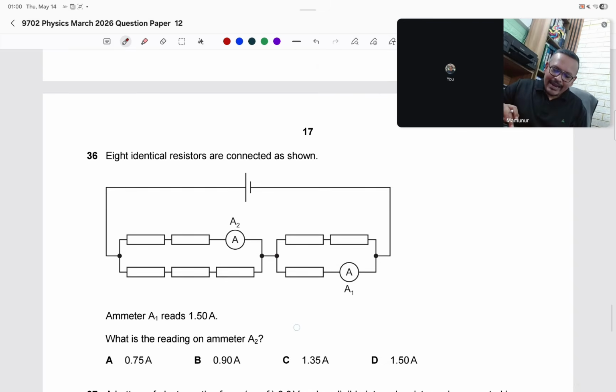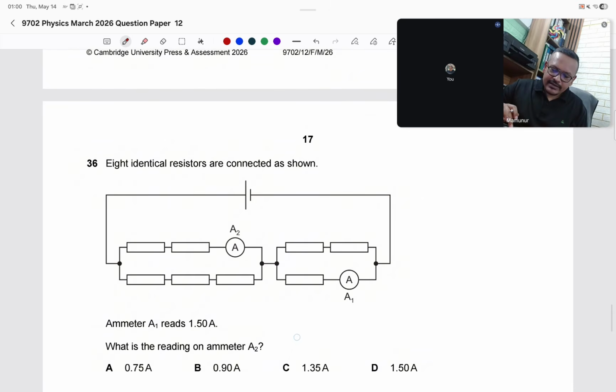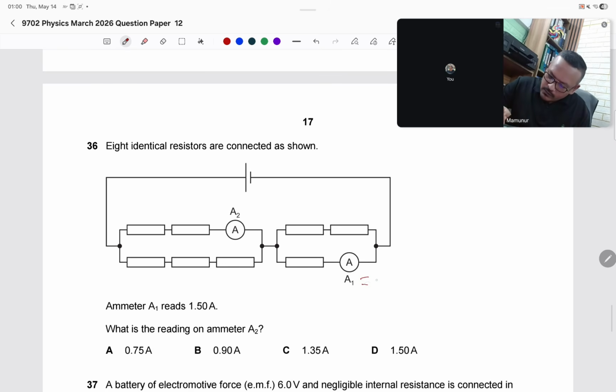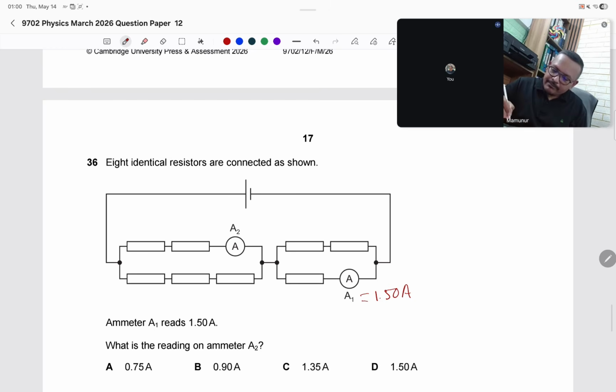36. Eight identical resistors are connected as shown in the figure. Ammeter A1 reads 1.50 ampere. What is the reading of A2? One resistance is 1.5, two resistances, so the resistance becomes double at the upper side, so the current will be half.